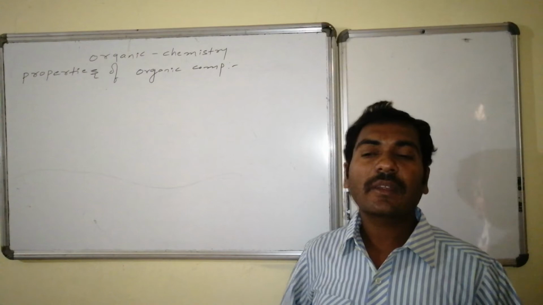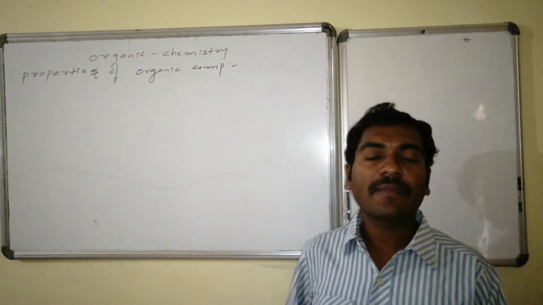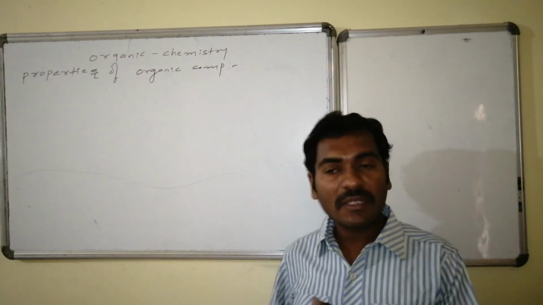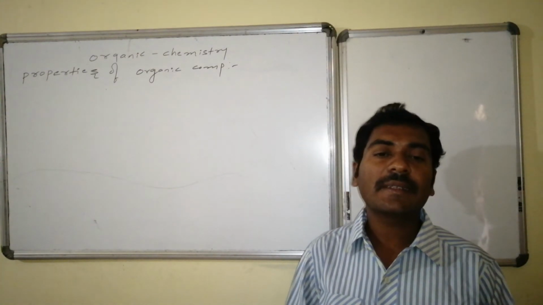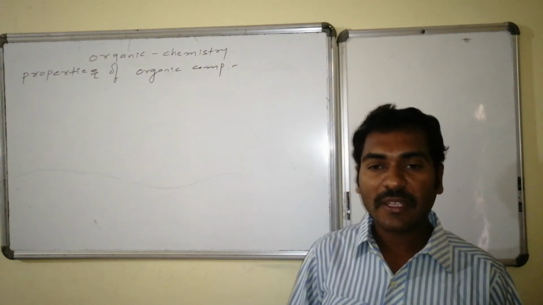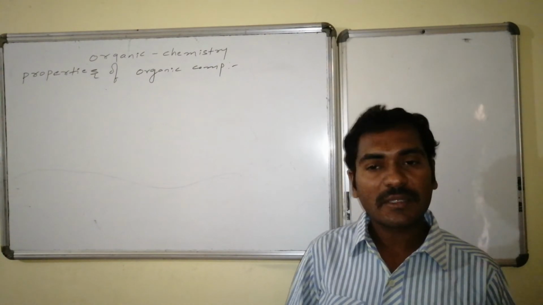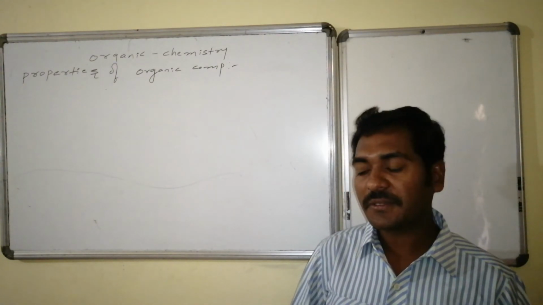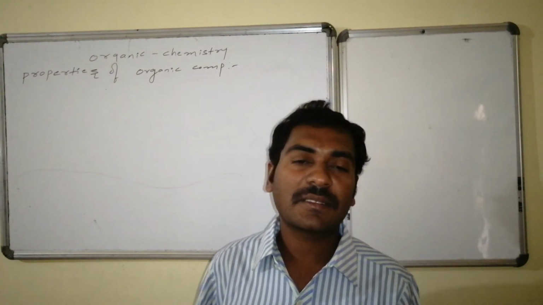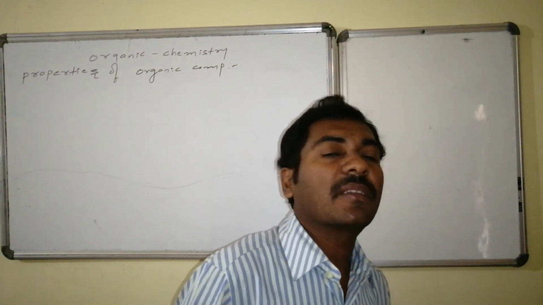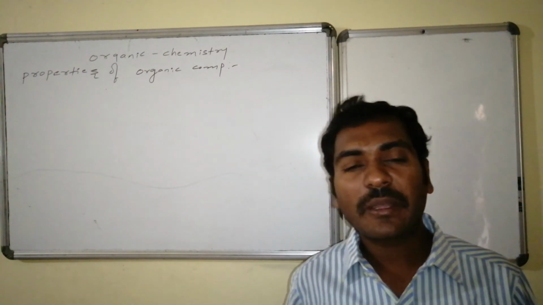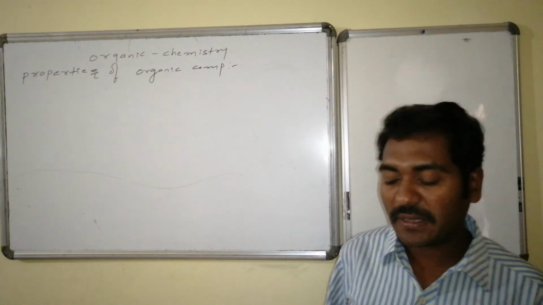Here we came to one conclusion, that carbon always readily forms sigma bonds, that is covalent bonds, with the other carbon atoms and with the other atoms. Due to this reason, it is forming different varieties of compounds. Innumerable compounds came with different functional groups. Thus organic chemistry evolved and was established. Thus one thing is very clear, that the type of interactions in the organic compounds are covalent interactions, and basically the bond is a sigma bond, and sometimes it may be a combination of sigma and pi bonds.